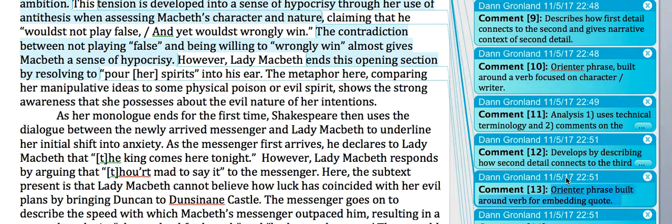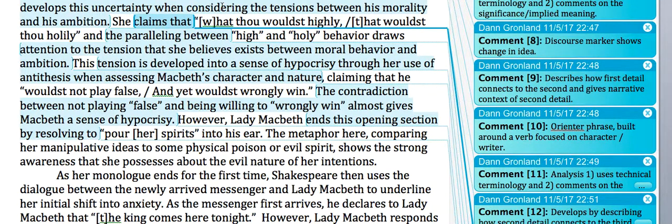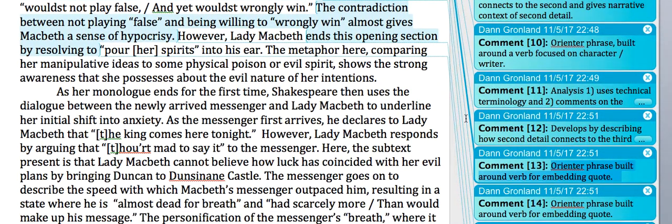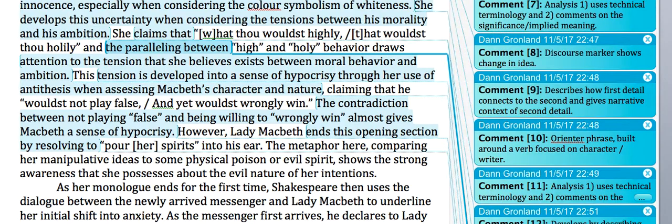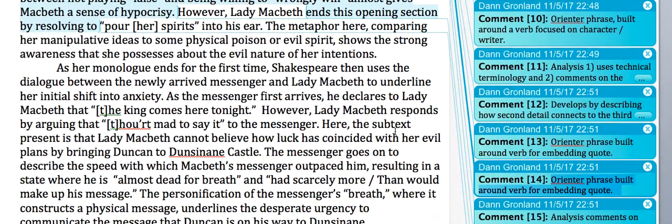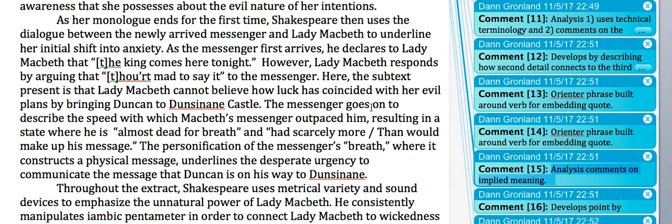Following this, there's another orienting phrase here. She claims that "what thou wouldst highly, that wouldst thou holily." This is that line that we talked about a lot in the class that lots of you found difficult to explain. So here, the orienting phrase in the second case is built around a quote. The paralleling between high and holy behavior, and then we move into the analysis. Draws attention to the tension that she believes exists between moral behavior and ambition. So there, again, the analysis comments on the implied meaning of that particular technical feature.